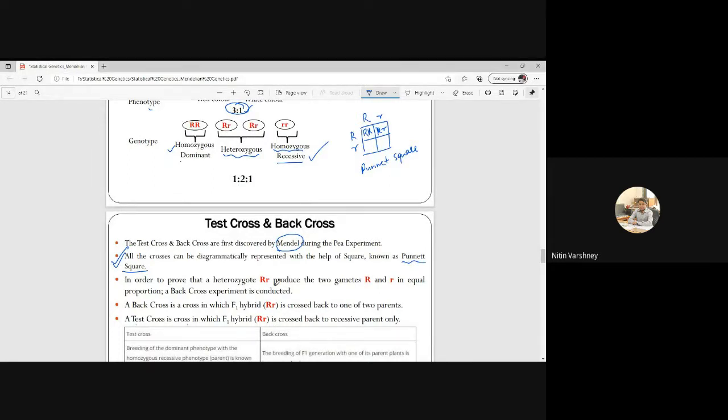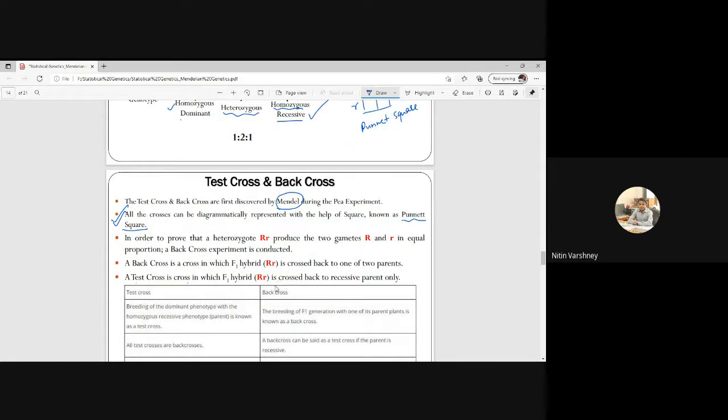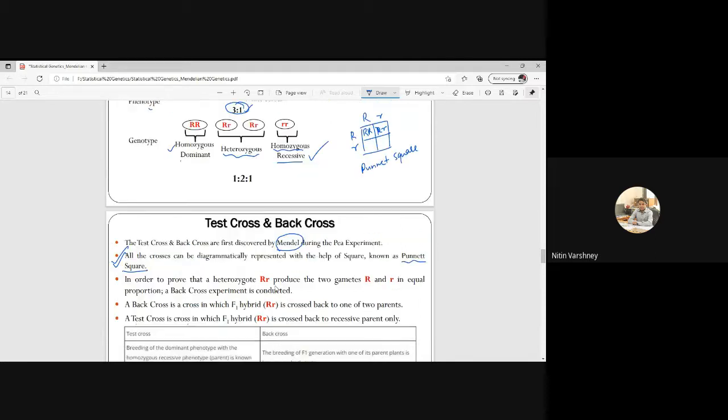Okay, so now, why are the test cross and back cross useful? In order to prove that the heterozygote, capital R small r, is producing two gametes, capital R and small r, in equal proportion. Suppose this is my heterozygote, the F1 generation.